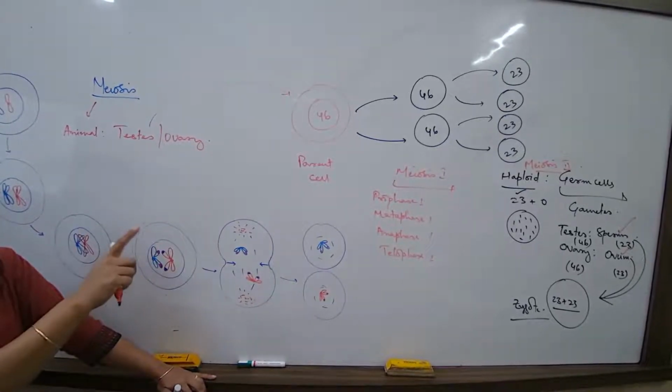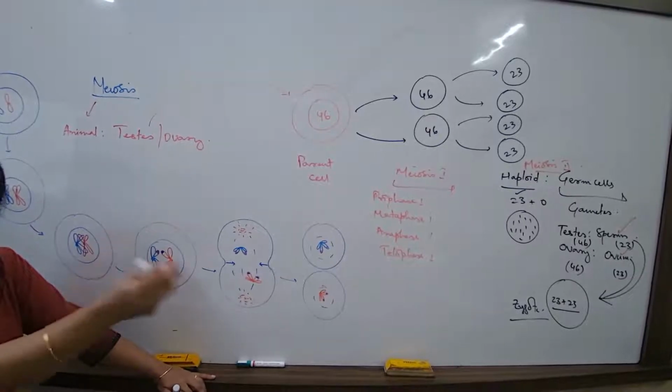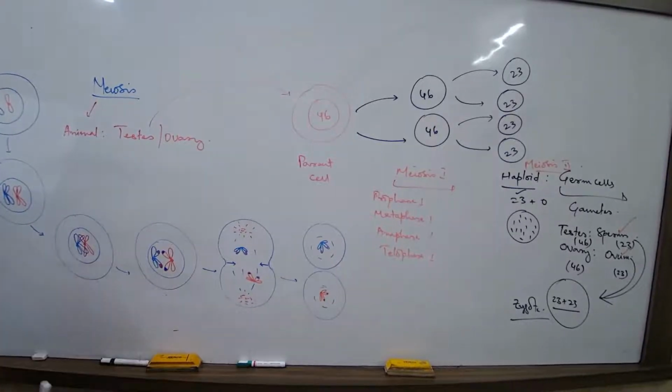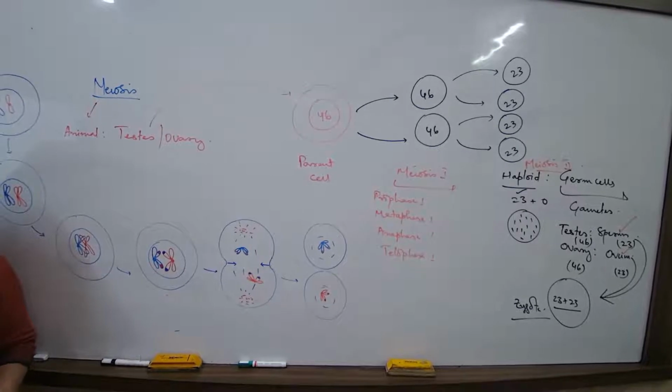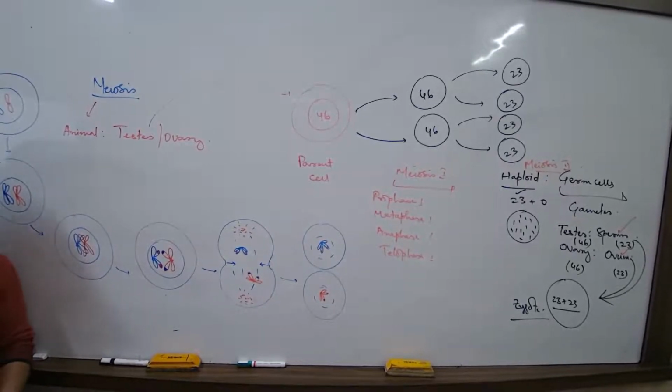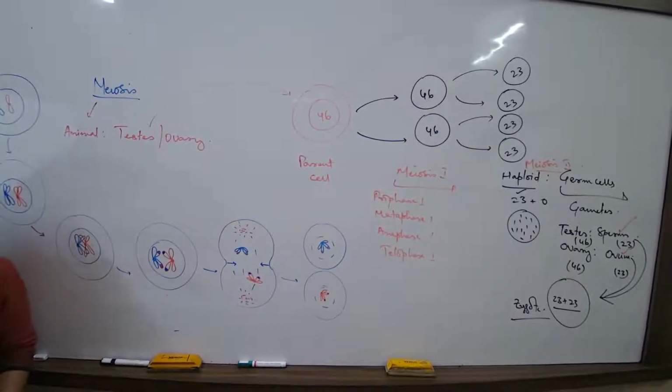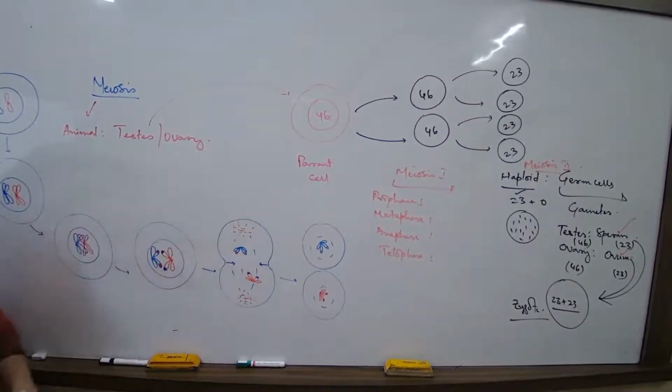Meaning, prophase happening twice, metaphase happening twice. So that's one difference. What is the second difference? Mitosis happens in somatic cells, body cells, skin cells, bone cells, liver cells, pancreas. Meiosis happens in the reproductive cells only. So we have been talking about these examples. What is the third difference?